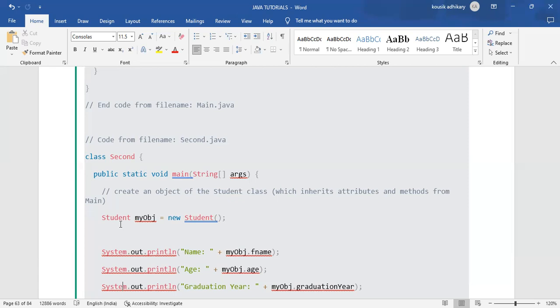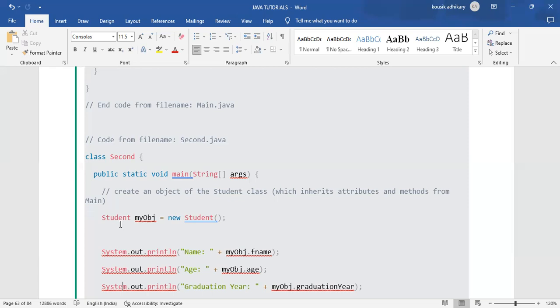You can give anything, because the name of the object can be anything. At the time of creating an object, you can give any name to that object. Then equals to, then the new keyword, then again student with parentheses, that is the constructor we are calling.